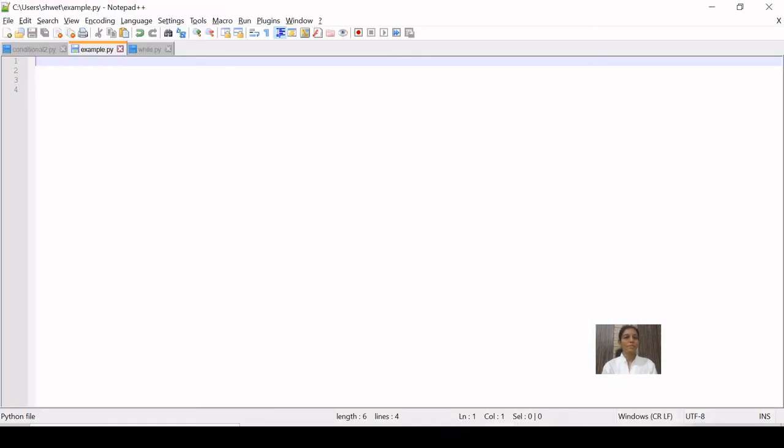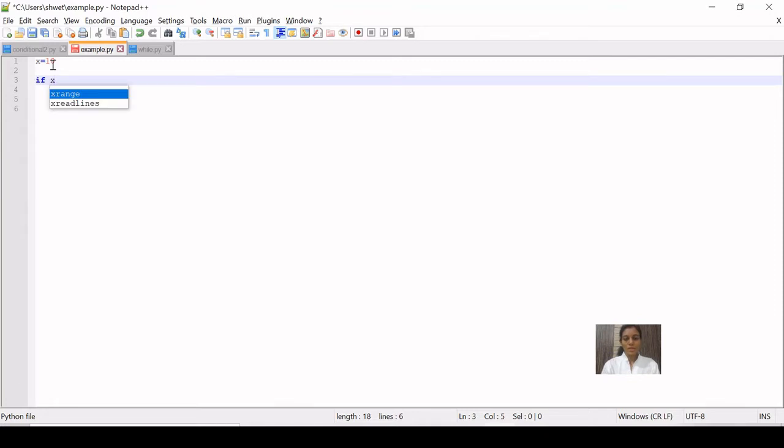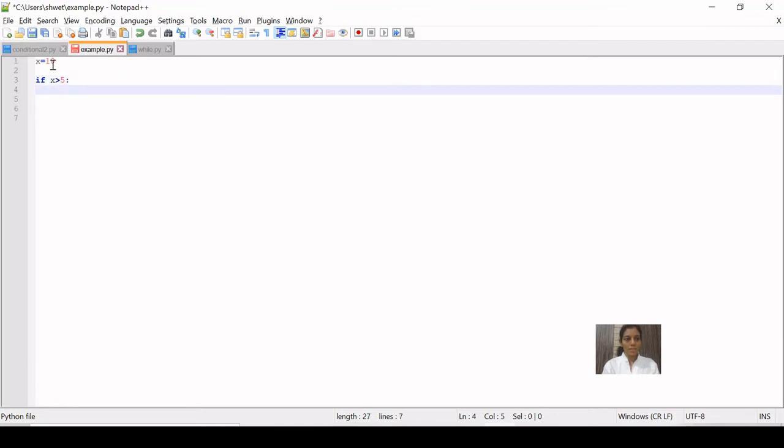We are going to write the program in Notepad++. Let's write one example where x is equal to 10, and we want to check if x is greater than 5. We write a colon, then indentation with one tab, and print x is greater than 5.